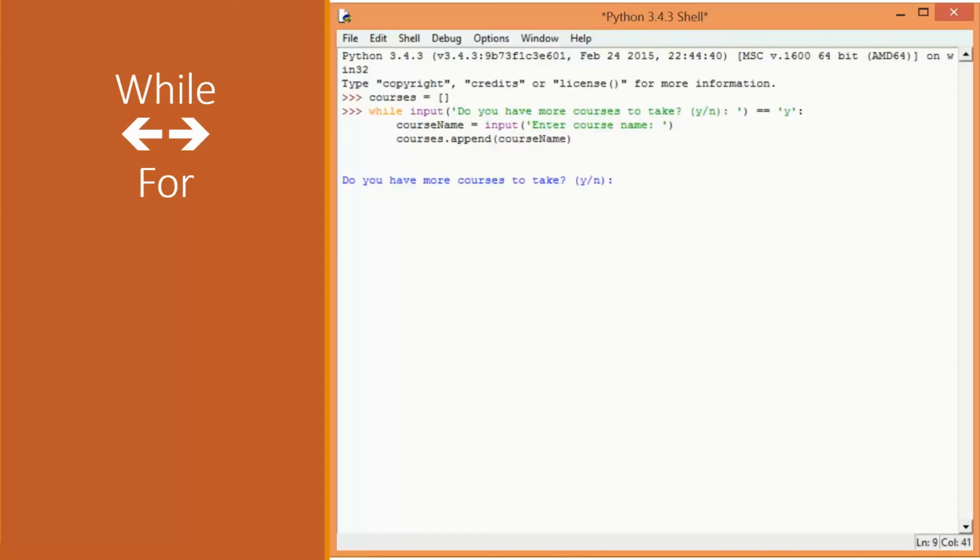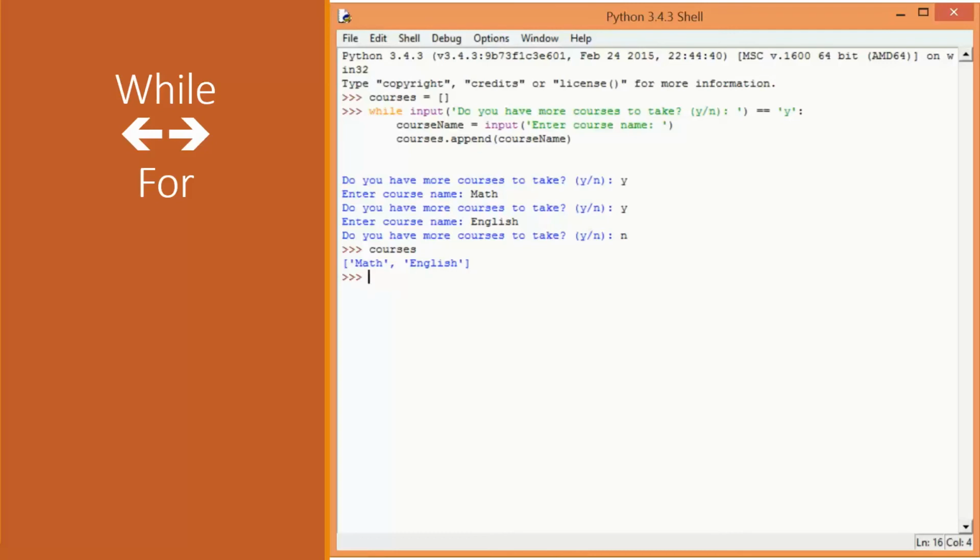Right? So do you have more courses? Yes. Do you have more courses? Yes. And no. And my courses list is now math and English.